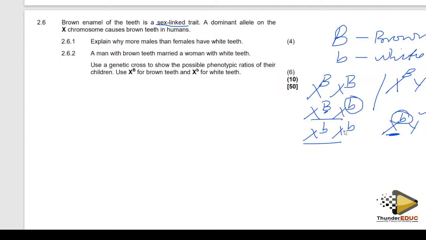Can I repeat? Males have one X chromosome. If a recessive allele is inherited, the individual has white teeth. While females have two X chromosomes, if a recessive allele is inherited, it is masked by a dominant allele on the other, meaning that they have to inherit two recessive alleles for them to be white.